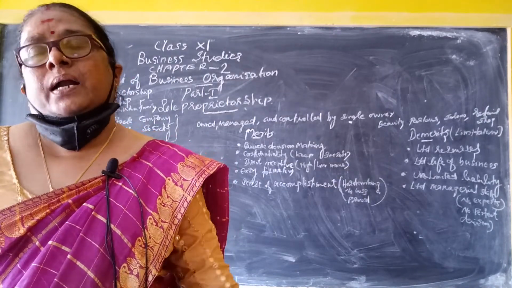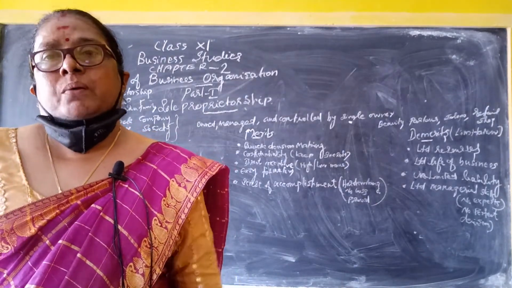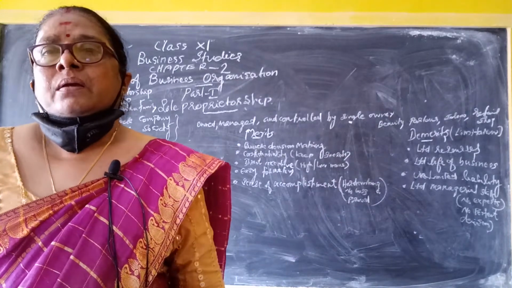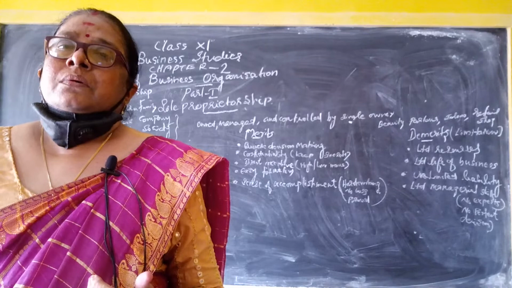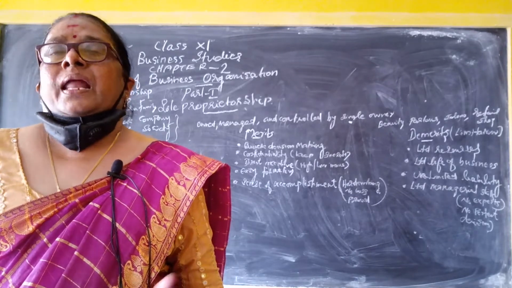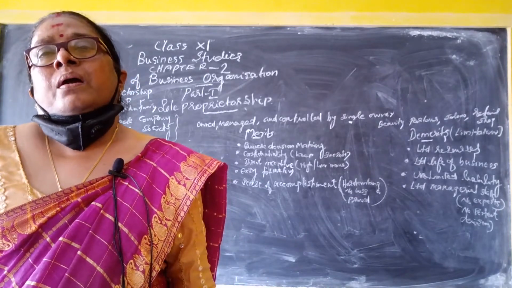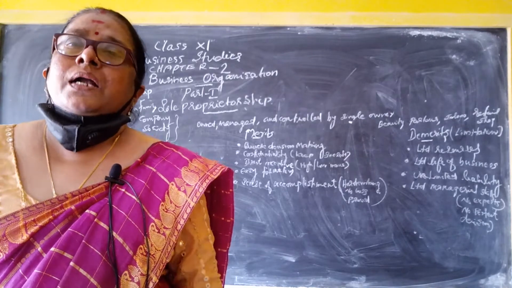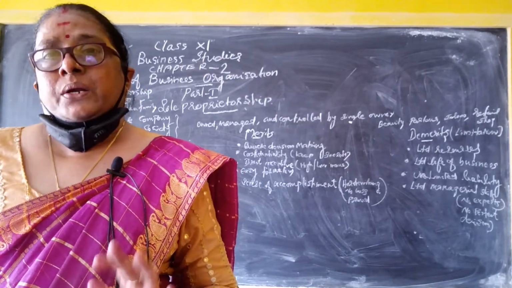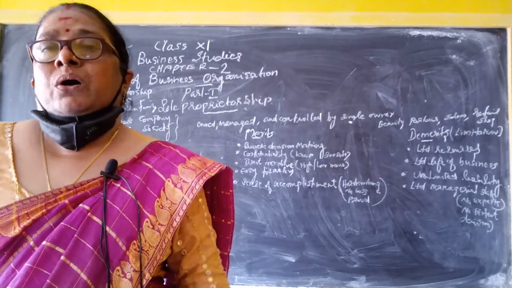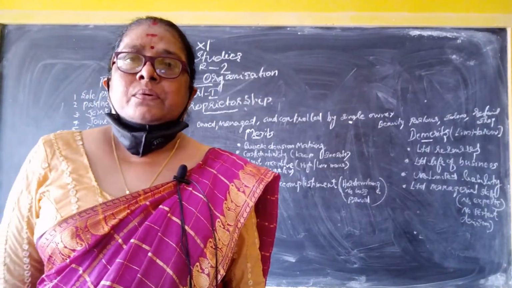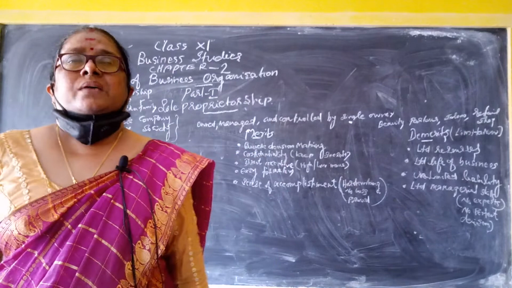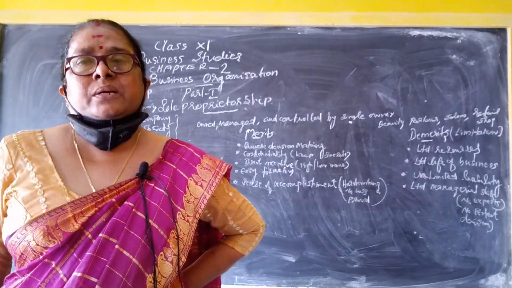For example, we can start a retail shop, beauty parlor, saloon, or pressing center, all types of business alone. Whatever money the business brings, it goes to the owner himself.